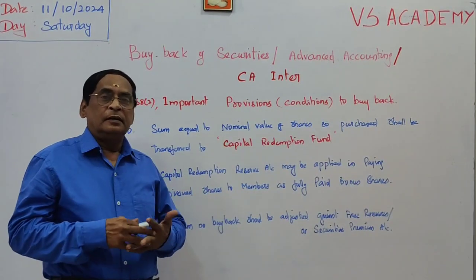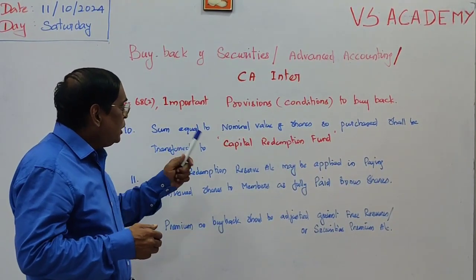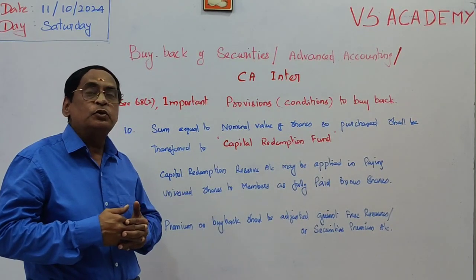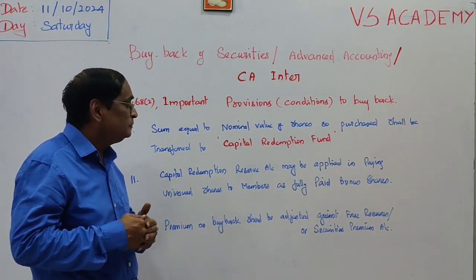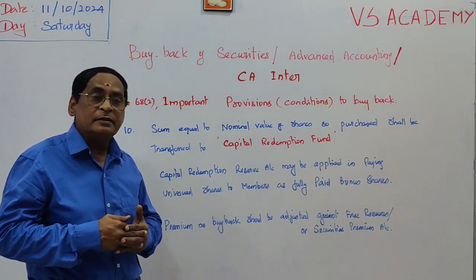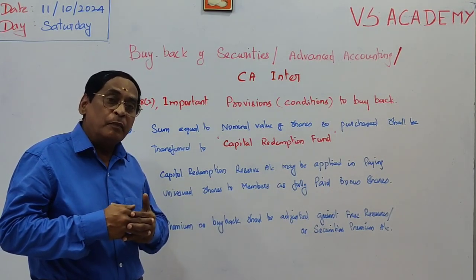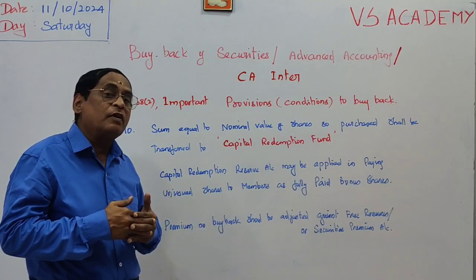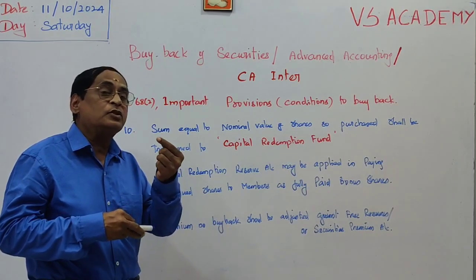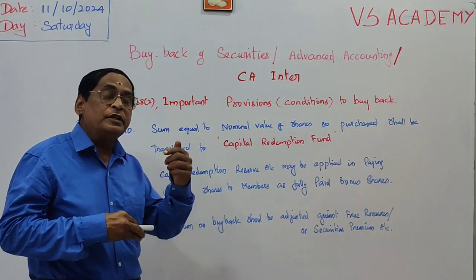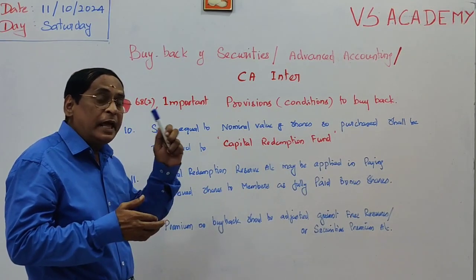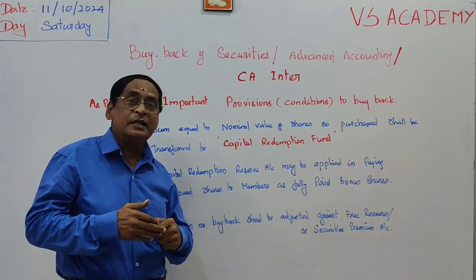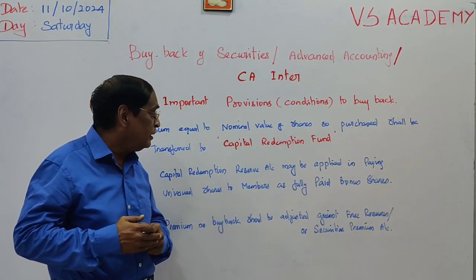Point number 10. A sum equal to the nominal value of the shares so purchased shall be transferred to the capital redemption fund. For example, if we have 1 lakh paid up shares, and out of that we buy back 30,000 equity shares, what is the nominal value? The nominal face value of the shares is rupees 10. So 30,000 into 10 rupees is 3 lakh rupees. So 3 lakh rupees must be transferred to the capital redemption fund. It is to be treated as a reserve. It will be shown in the balance sheet on the liability side.